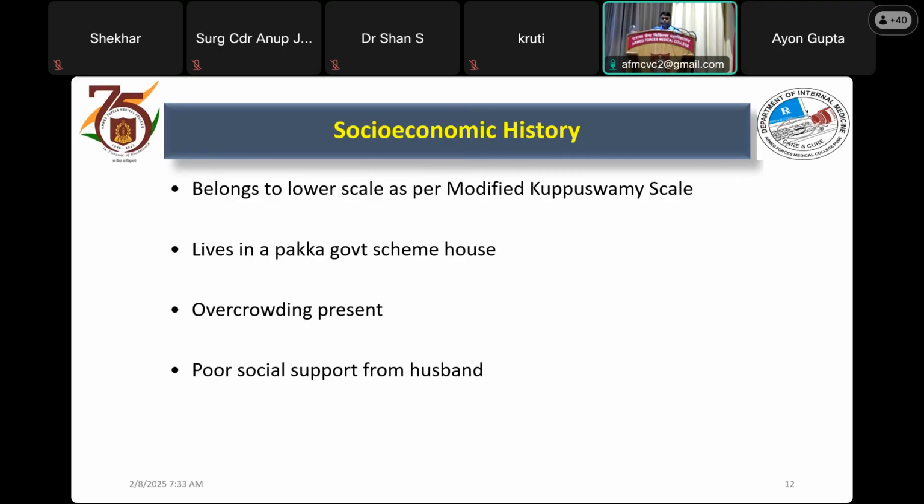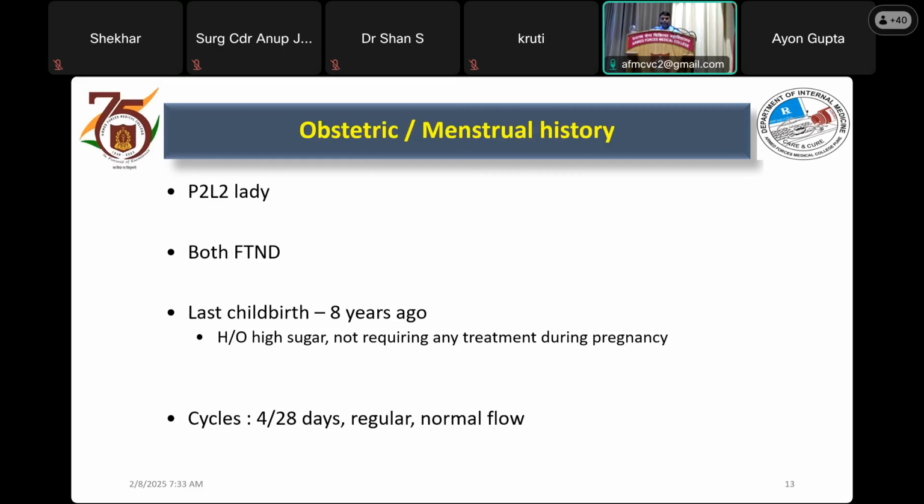In the socio-economic history, my patient belongs to a lower class as per modified Kuppaswamy scale. She lives in a pakka government scheme house. There is overcrowding present and there is poor social support from the husband. In obstetric and menstrual history, my patient is a P2L2 lady, both full-term normal delivery. Last childbirth was 8 years ago. There is a history of hyperglycemia during pregnancy. However, there is no history of any treatment or follow-up for that. Her cycles are 4 by 28 days, which are regular with normal flow.